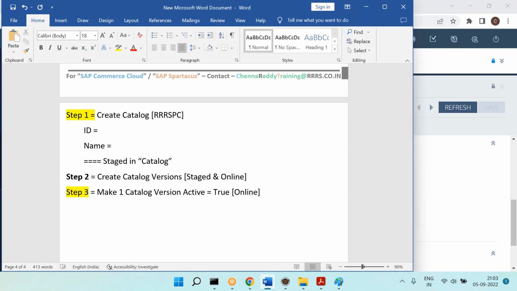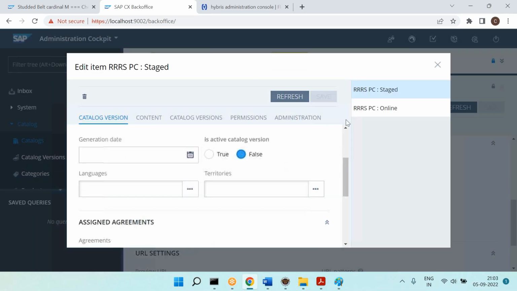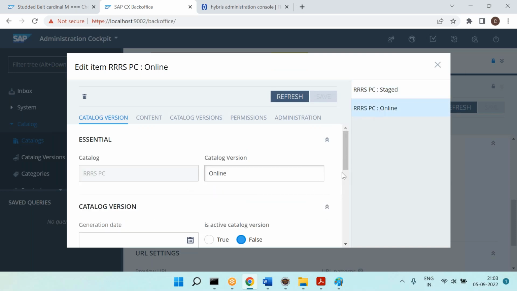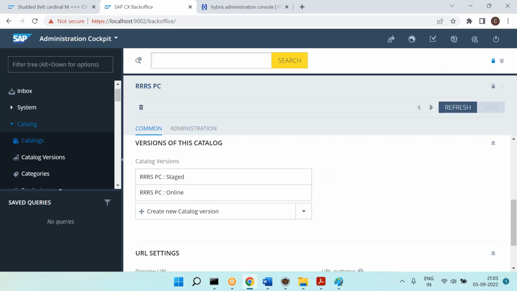For online. So therefore I will go here, double click on this. Right now you can see staged is false, online also false. Now make online active equal to true. What is the meaning of online equal to true? Changes will appear in online. The website will take the data from the online version.